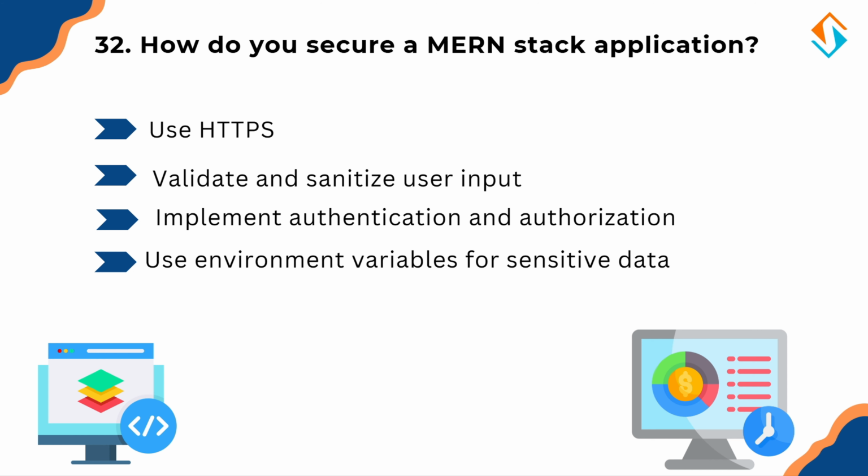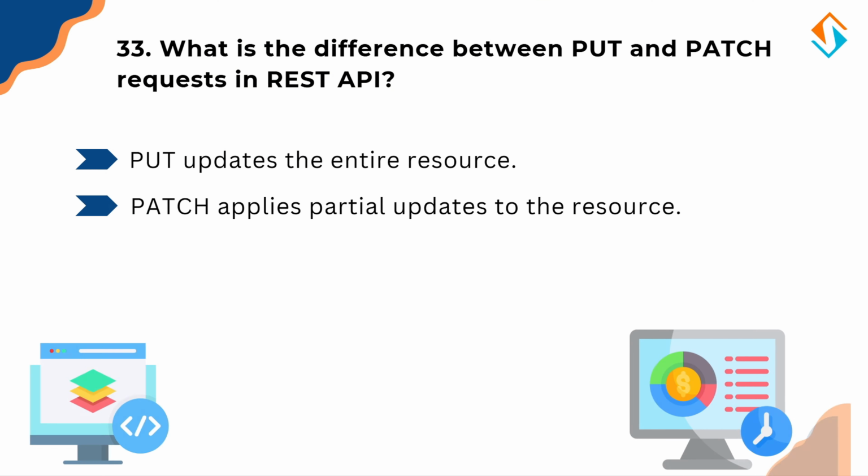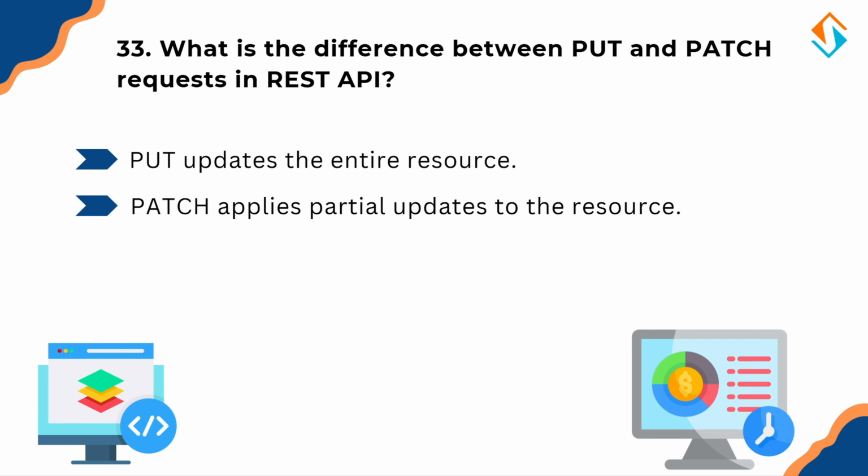Now let's discuss an important difference in REST APIs, PUT versus PATCH requests. So what's the difference between PUT and PATCH requests in APIs? Both PUT and PATCH are used to update data in a REST API, but they work differently. PUT updates the entire resource. If a field is missing, it gets replaced or removed. PATCH applies partial updates, modifying only the specific fields provided.